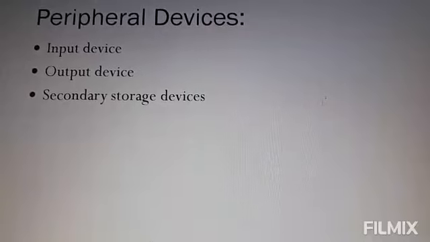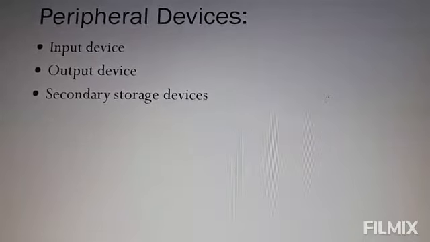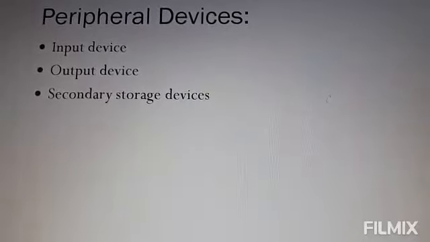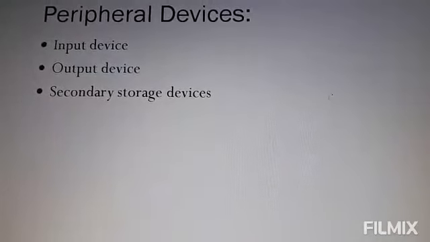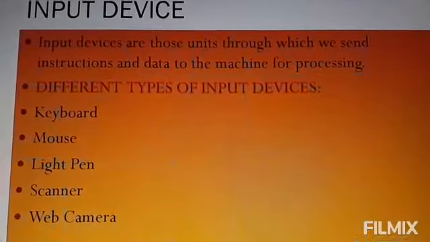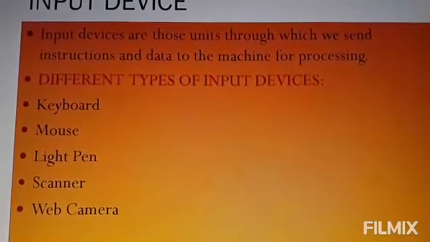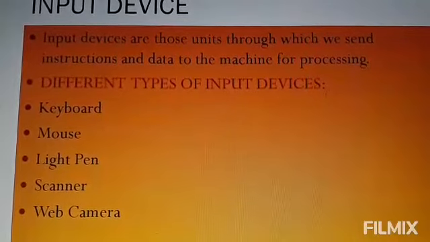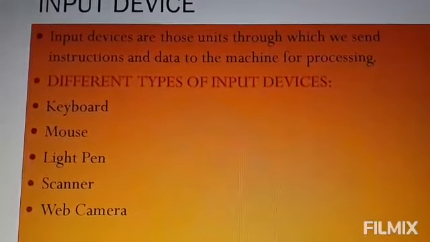A computer cannot work on its own unless it is supported by some other devices along with CPU to complete the system. These devices are known as peripheral devices. They mainly consist of input devices, output devices and secondary storage devices. Input device. Input devices are those units through which we send instructions and data to the machine for processing. Different types of input devices are keyboard, mouse, light pen, scanner, web camera, etc.